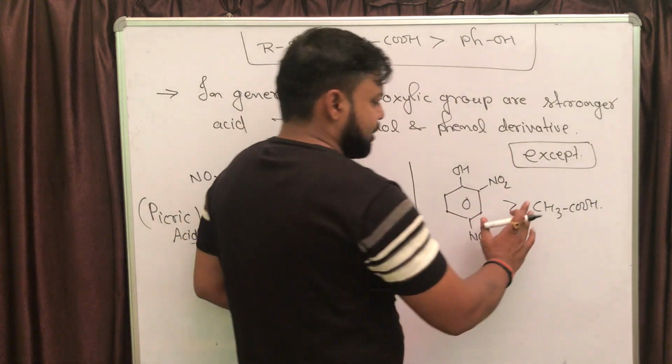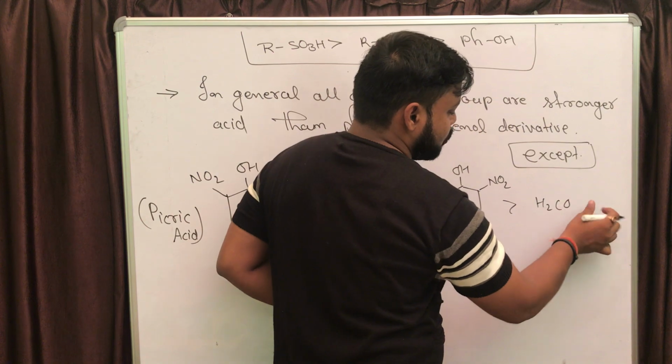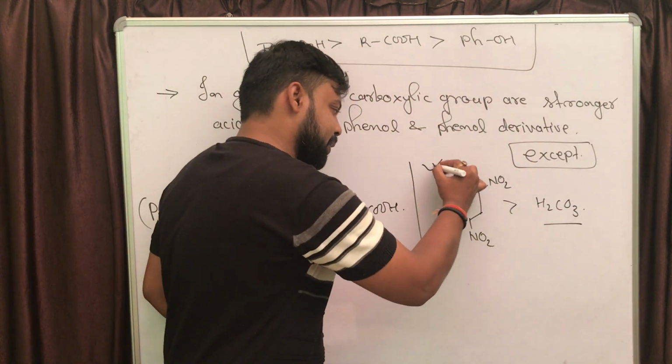Or not acetic acid, let's write here carbonic acid. It is carbonic acid, H2CO3, not acetic acid. It is also going to be important.